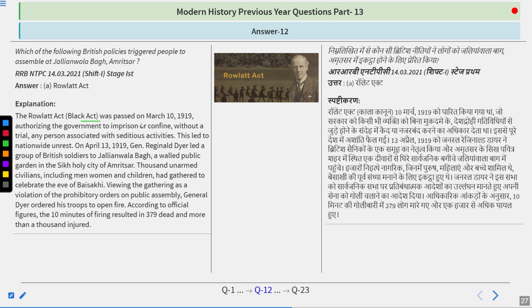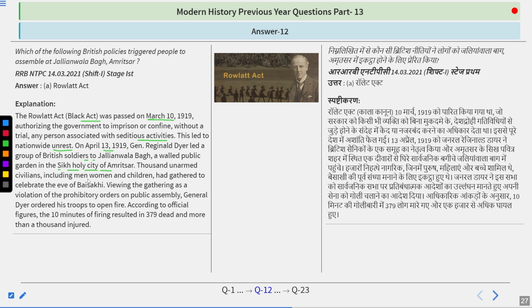So Rowlatt Act, the Black Act, was passed on March 10, 1919, authorizing the government to imprison or confine without any trial any person associated with seditious activities. This led to nationwide unrest. On 13th April 1919, General Reginald Dyer led a group of British soldiers to Jallianwala Bagh, a walled public garden in the Sikh holy city of Amritsar.